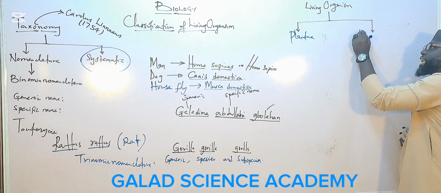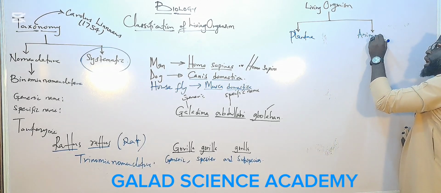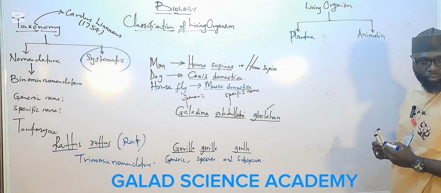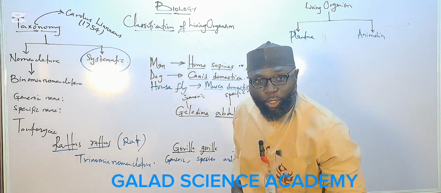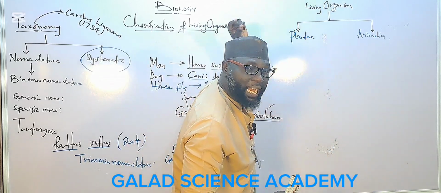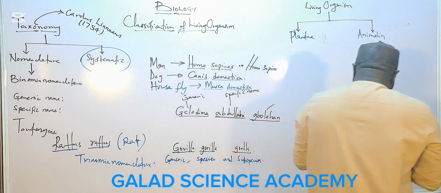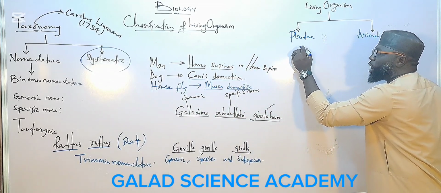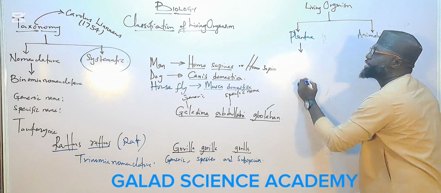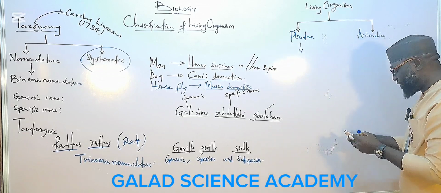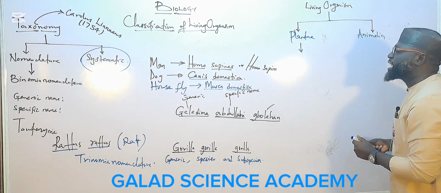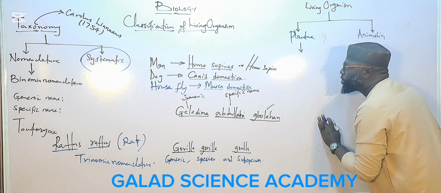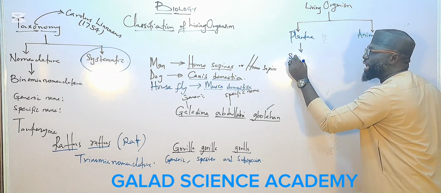The second one, he said we have kingdom Animalia. According to Linnaeus, kingdom Plantae comprises the following divisions. What is the fourth division of plants according to Linnaeus? He said we have division Schizophyta.